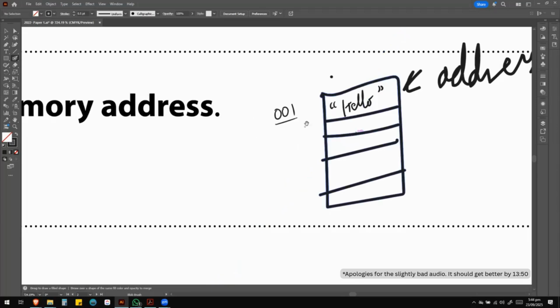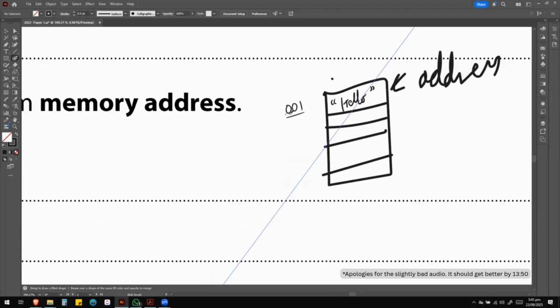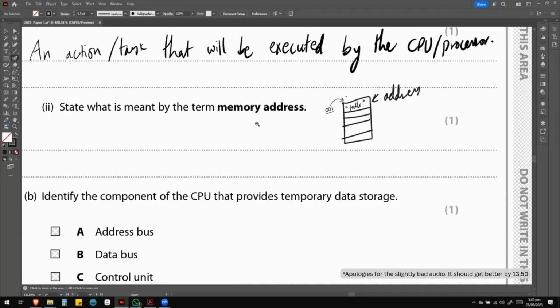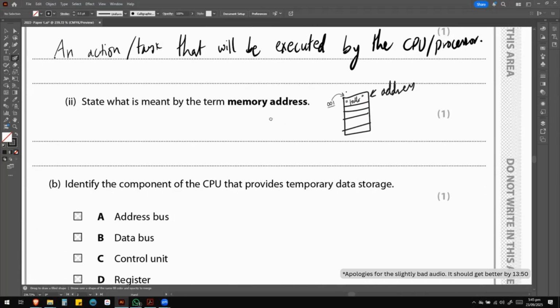Now the address could be a byte, okay, and this is what we're referring to. So basically the memory address is the reference to that item, that data stored in that memory. Okay, so we are going to put that as the definition here.